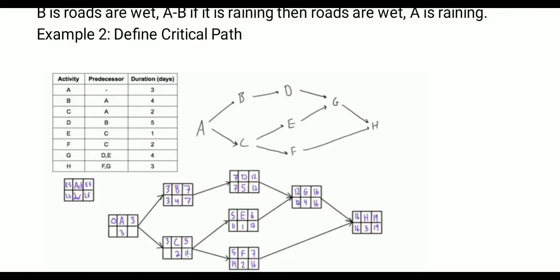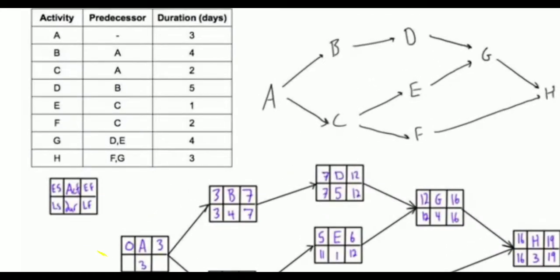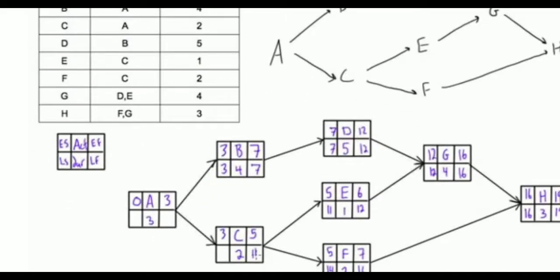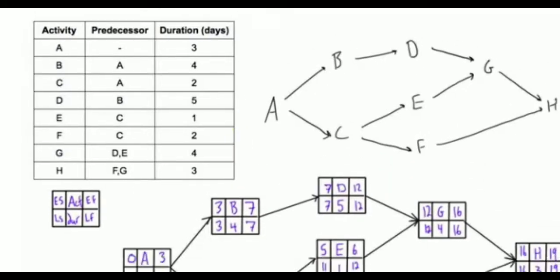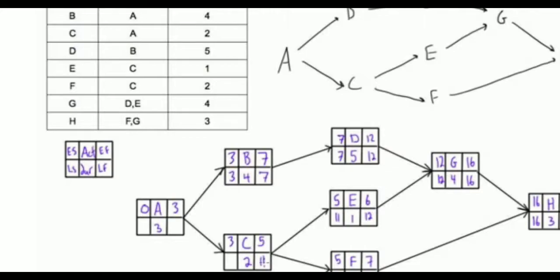Now here in this particular table, ES is the early start, the middle one is the activity, that is A B C D E F G H, and EF is the early finish. In the second row, LS is the late start, the middle column is the duration, and the last one is the late finish. So how to write here? Early start, you have to consider from 0, starting from 0, activity A. Now how much is the duration? That is nothing but the early finish, so 3. So I will write 3 here, and the duration is also 3.